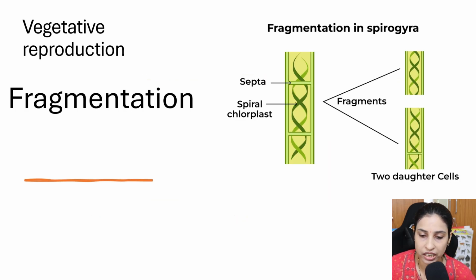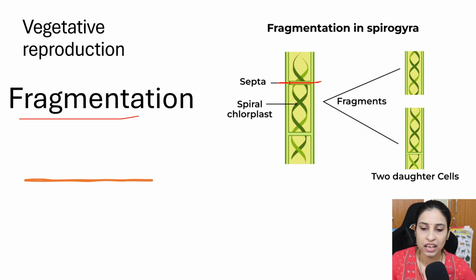Fragmentation is observed in filamentous or any multicellular algae. Here the septa is formed between cells, so they become two cells by the formation of fragments. They cut, and each cell grows into an individual thallus, or individual organism.